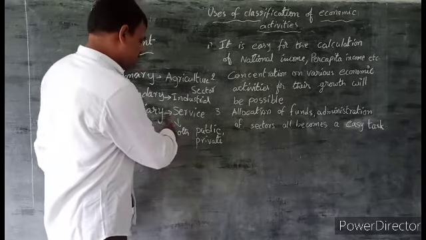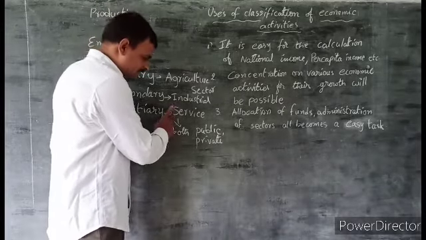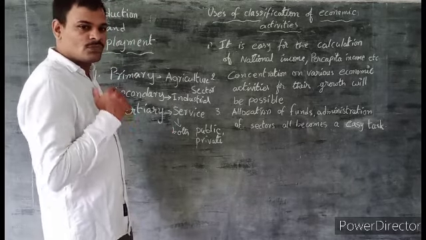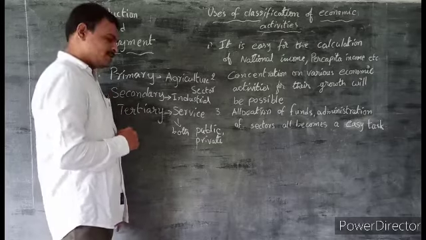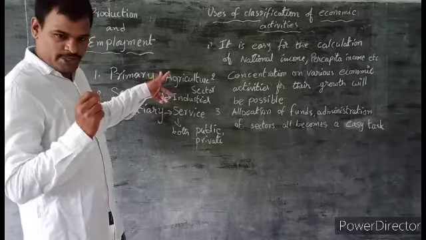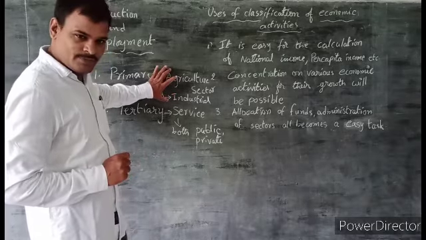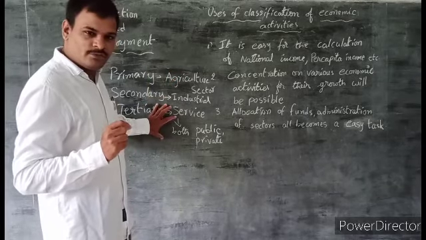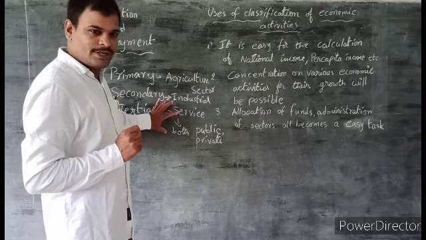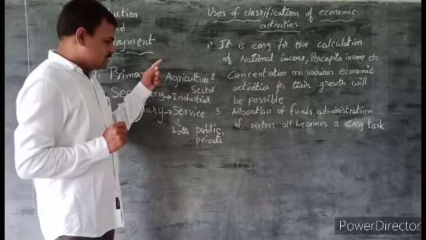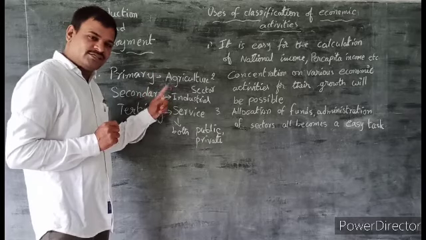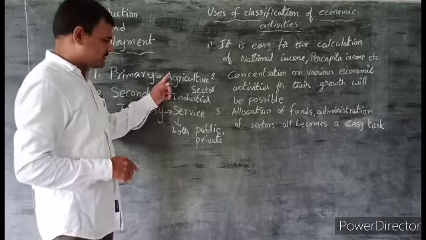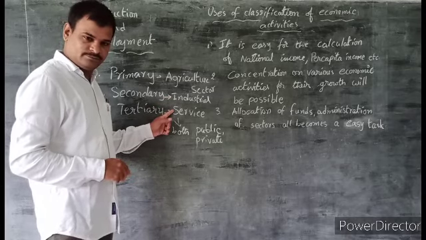So the service sector is different from the two sectors. In the two sectors there is production of goods, but here we have no production of goods. And agriculture and industry need the service of the service sector, but the service sector doesn't need the support of agriculture and industry.